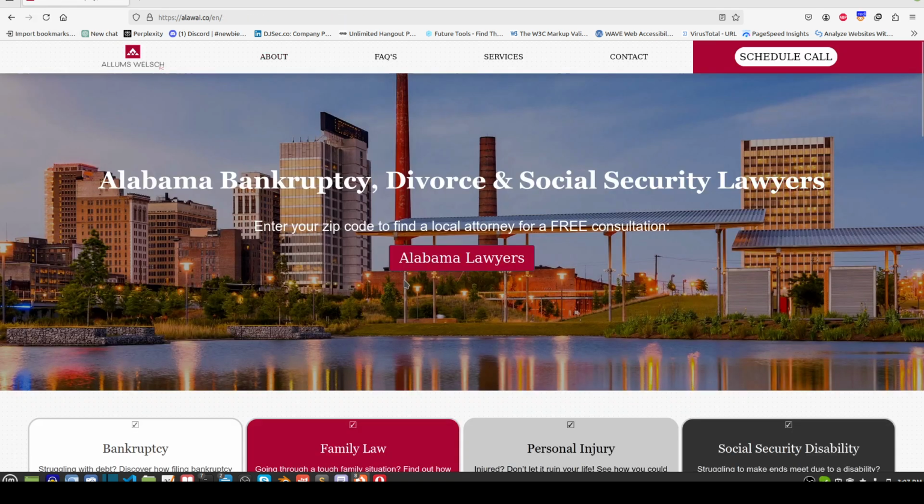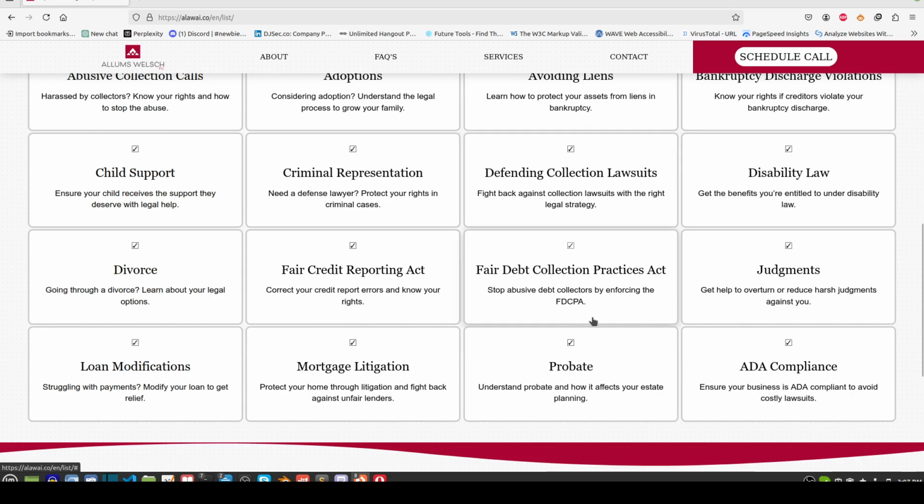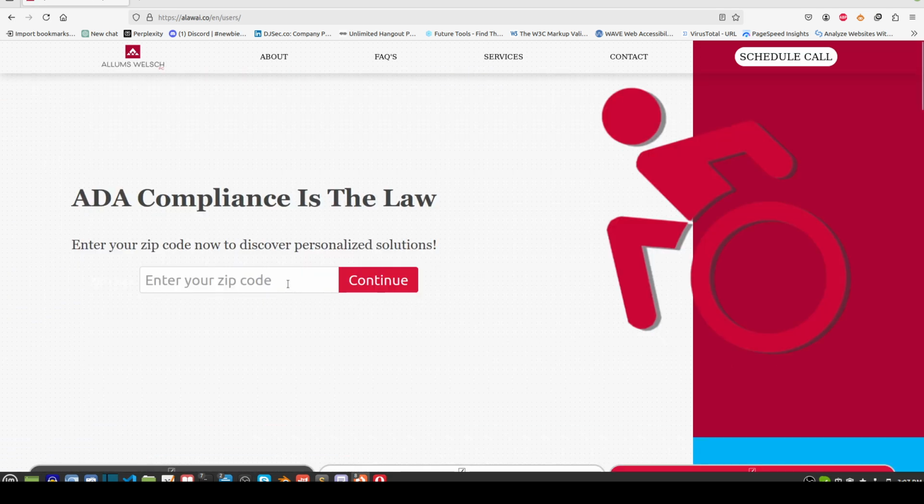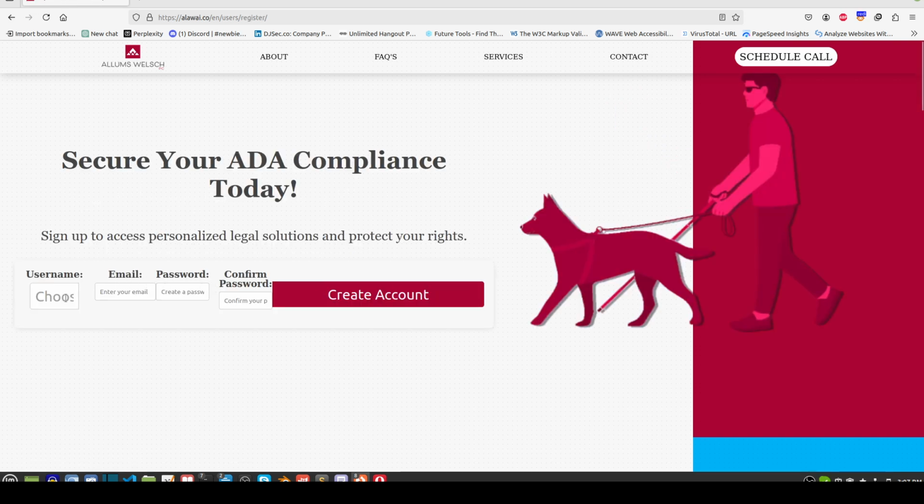The other pages I'm working on, it would come in here to this, which lists all the different services. I added another one, which is ADA compliance. I'm kind of playing with this, trying to figure it out. I mean, this has got to be formatted a little better. Of course, it should work if we do something here. It should come through here. Whoops. Well, that might work. Let's just stick something in there for now. No, it's not going to work like that. We're going to have to put a real password in there and everything else.